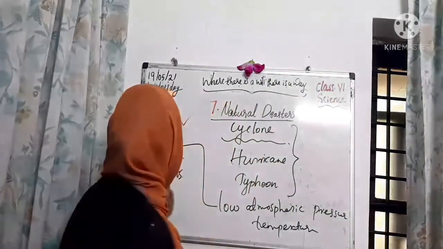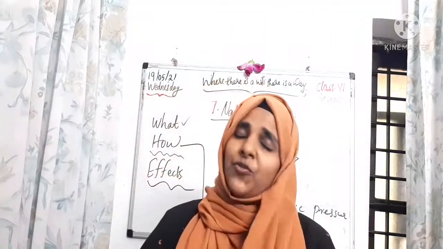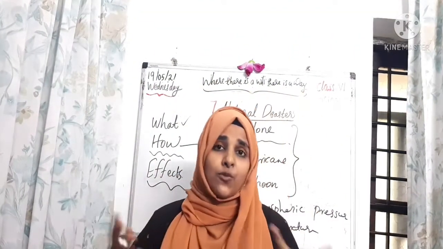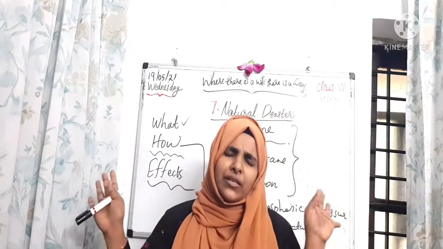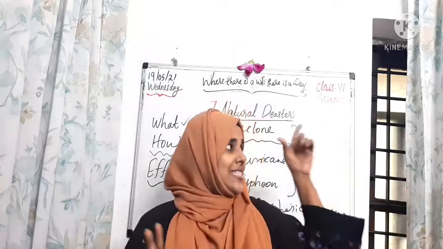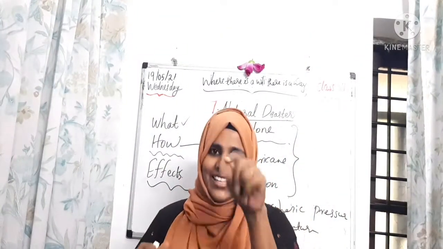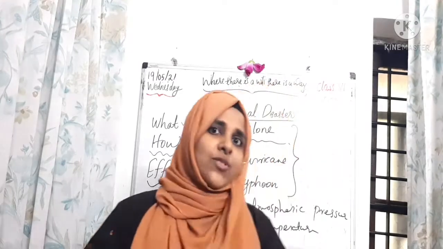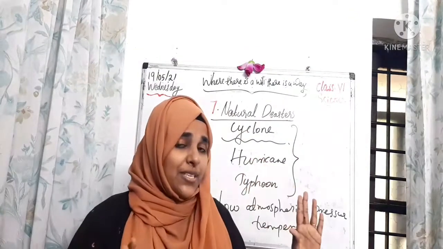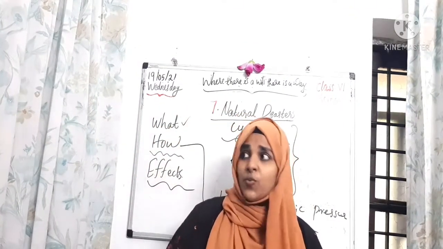Then next we have to check the side effects of the cyclone. We know that, right children? In newspapers, media and news channels, we can see the different types of damage happening all over India because of cyclones. I won't say the name of the cyclone because I gave you the topic, so you have to say. Okay, so because of the cyclone, many damages happened all over India. Let's check the damages with the diagram.